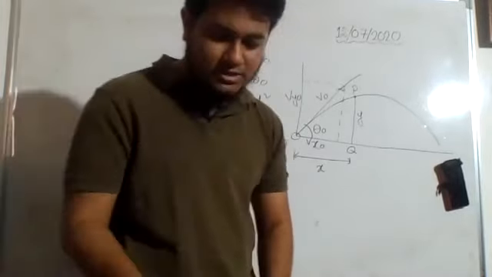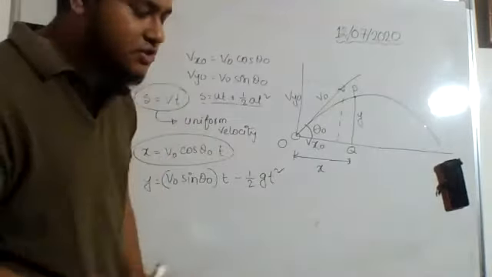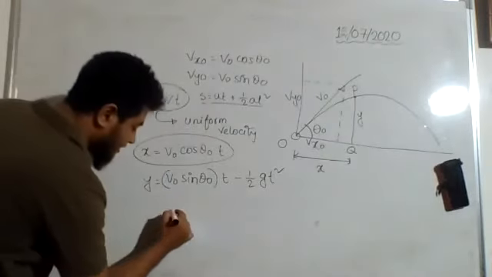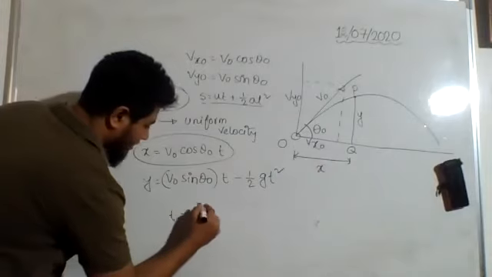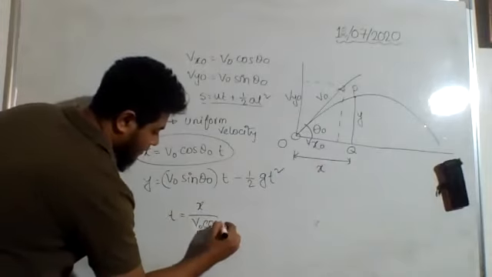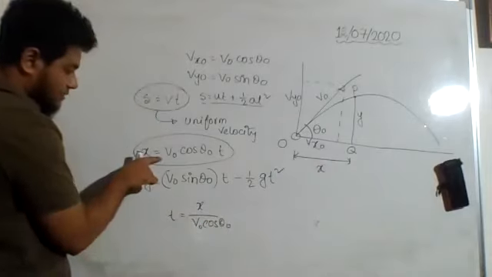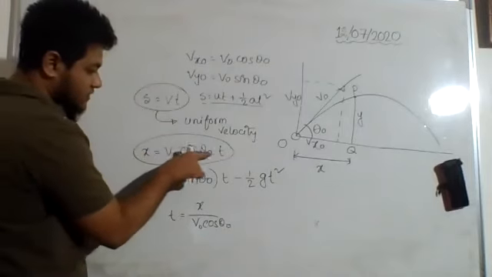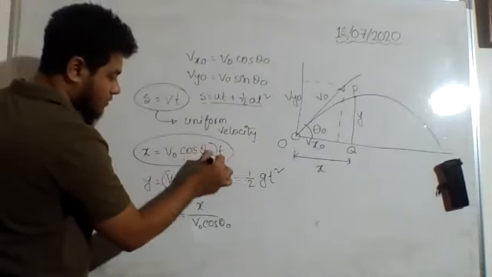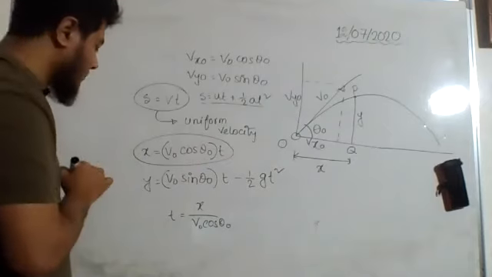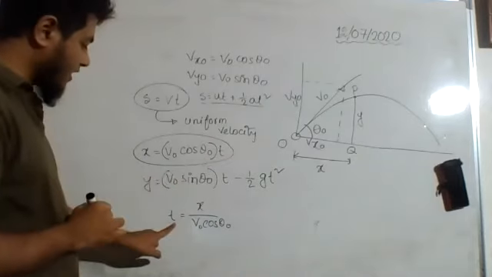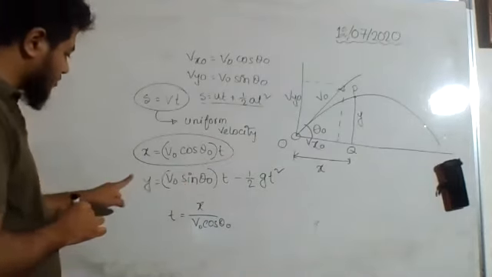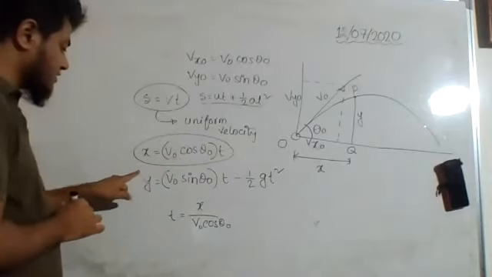Okay, I think in this page we do not need anything. We can move to the next page, that is page 145. The first equation that is written, t is equal to x by v naught cos theta. This came from this line. See, x is equal to v naught cos theta into t. Here also you need to put this bracket. So t, if I want to find out, then v naught cos theta naught, I will just change the side. It is multiplied here. If I change the side, it will be divided.